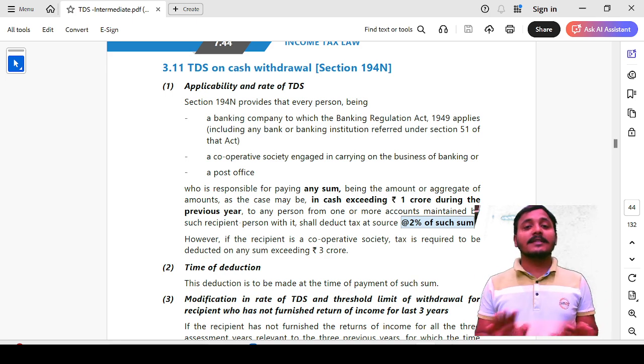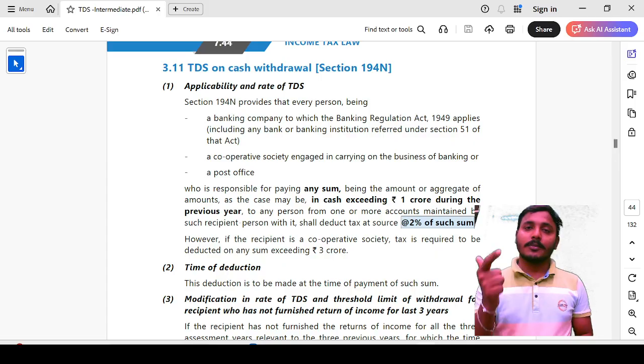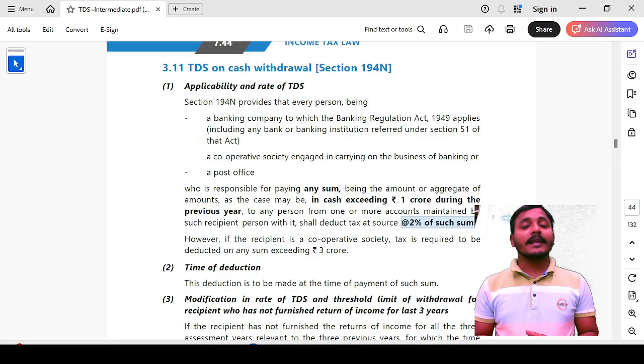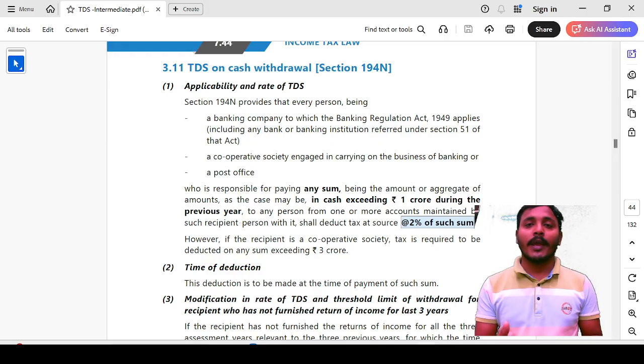Okay, for the deductee there is no limit given. The deductee covers any person withdrawing cash from any bank, cooperative society, or post office. Alright, next one, limit and rate of TDS. We are going to discuss both together.